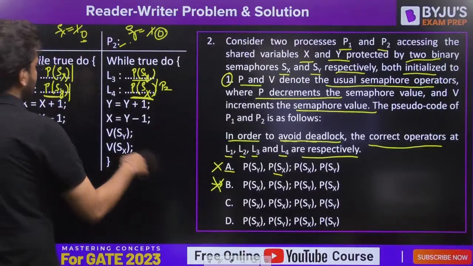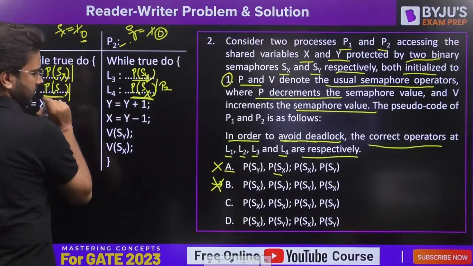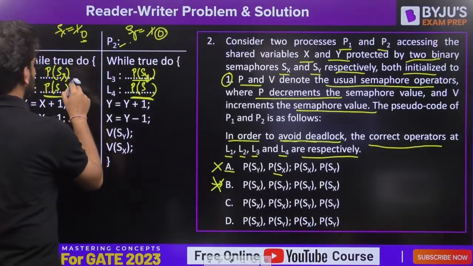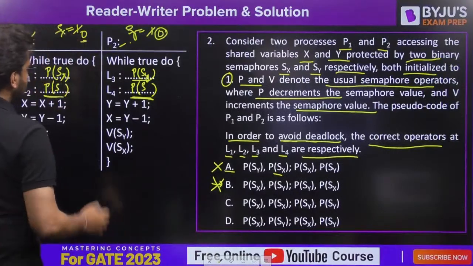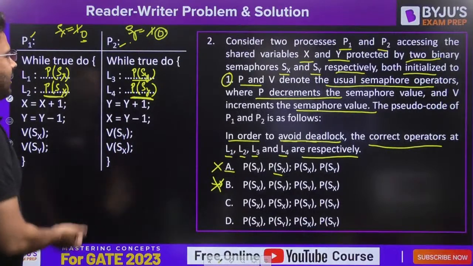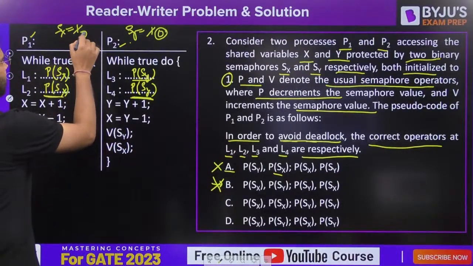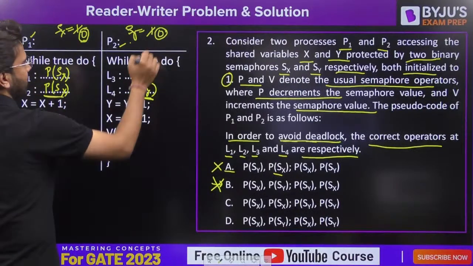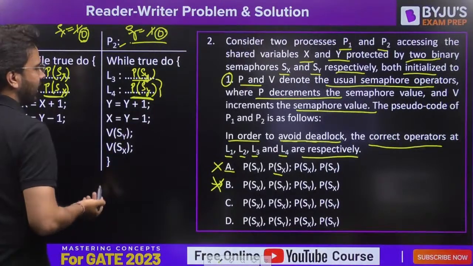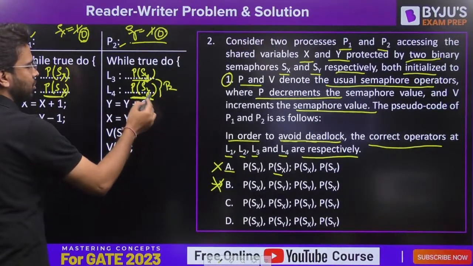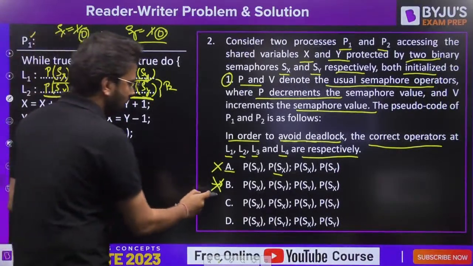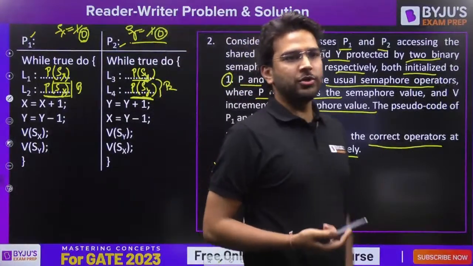Let's talk about option C now. P of Sx, P of Sx, P of Sy, P of Sy. Now carefully see this. P of Sx makes it 0, fine. P of Sy makes it 0, fine. If it has already done P of Sy, how will it perform it again? It will get blocked here, right? Because the Sy value is already 0. Similarly here, it will get blocked, because the Sx value is already 0. Option C is also incorrect.